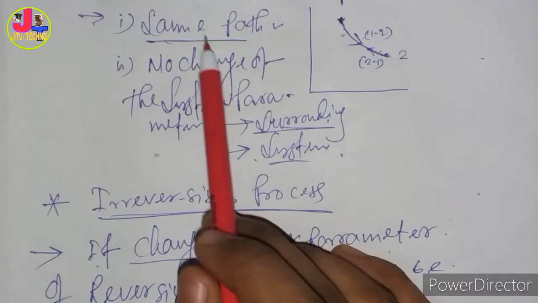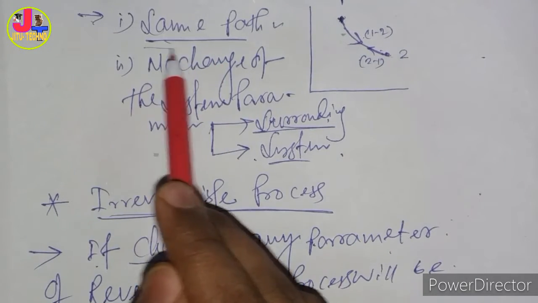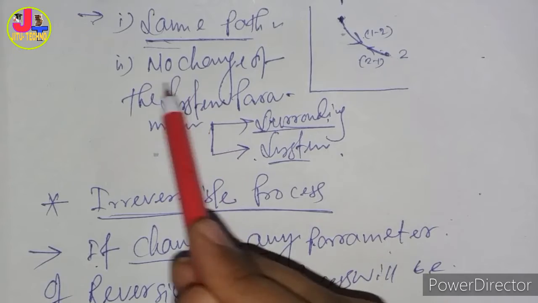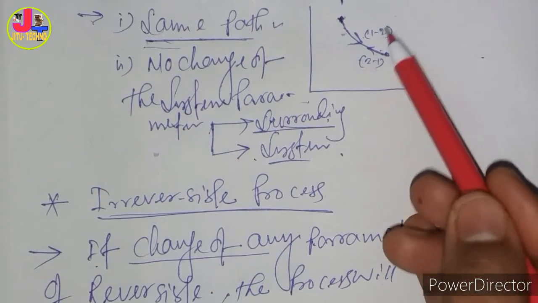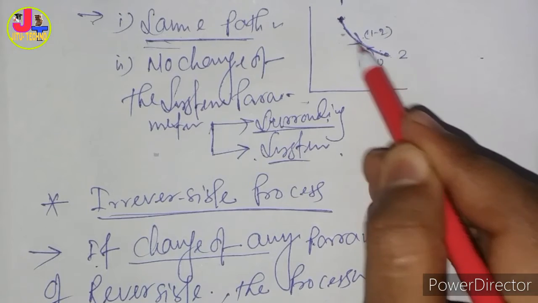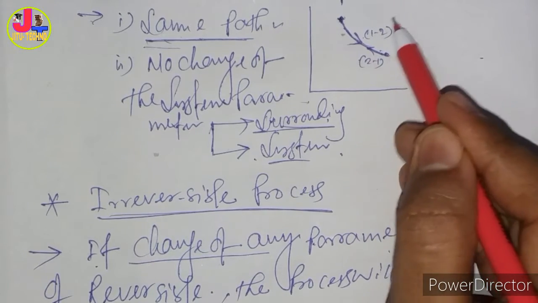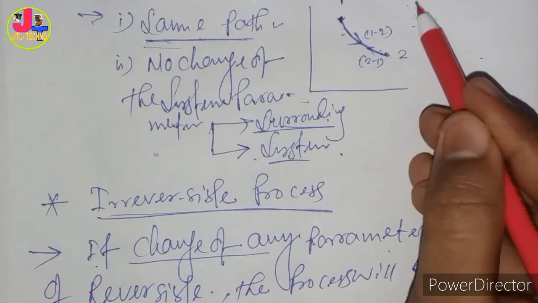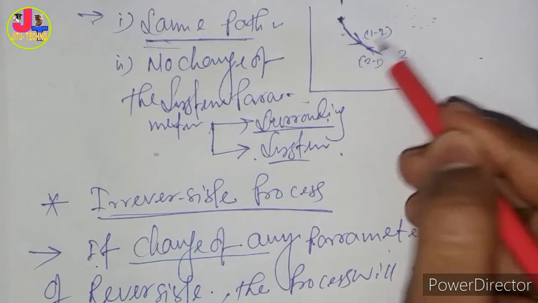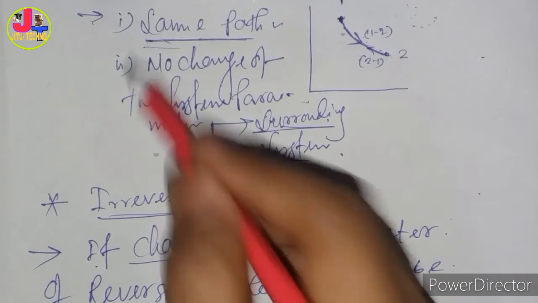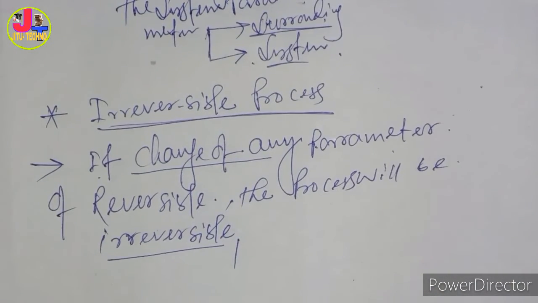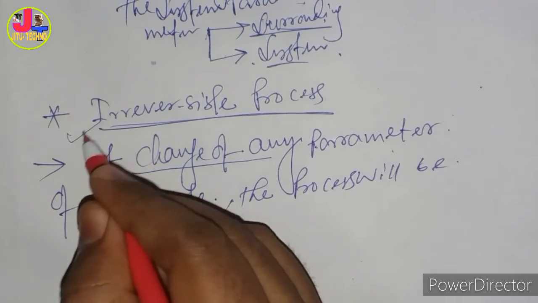In a reversible process, the reversed direction follows the same path and there are no changes in the system parameters. This is the system, because 2 to 1 is going through the system, and the outside of the system is called the surrounding. Between system and surrounding there are no changes; that's called reversible. But irreversible means any one change from the reversible. All real-life processes are irreversible, because friction is always present. That's why we can say all processes are irreversible.